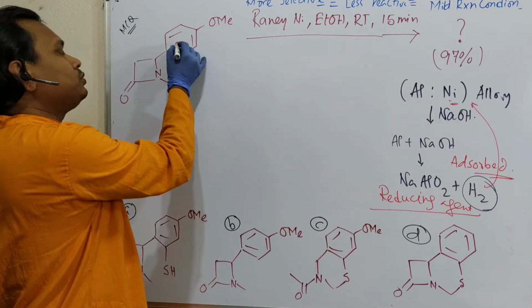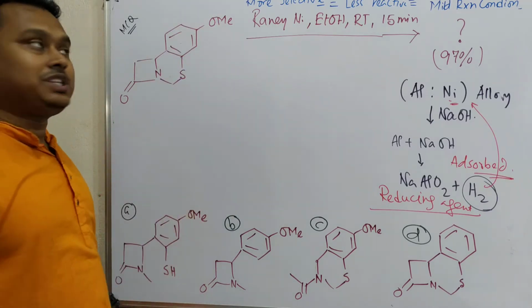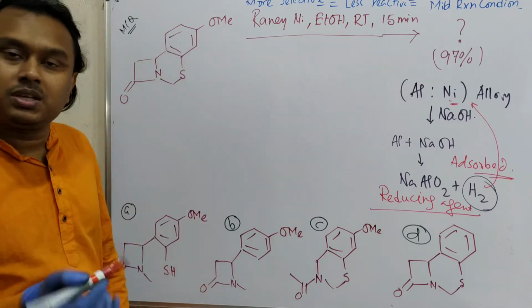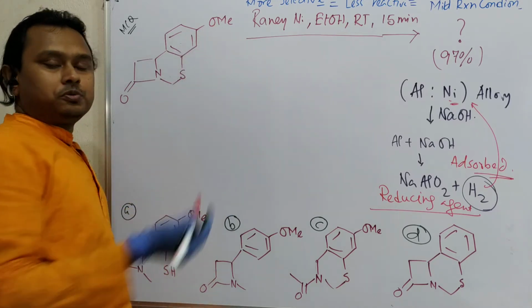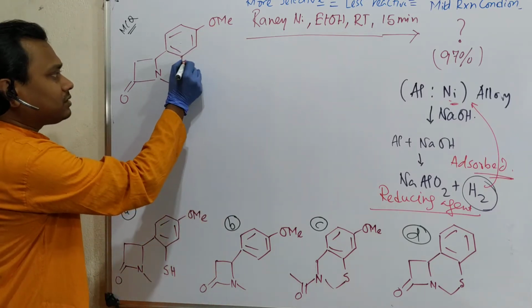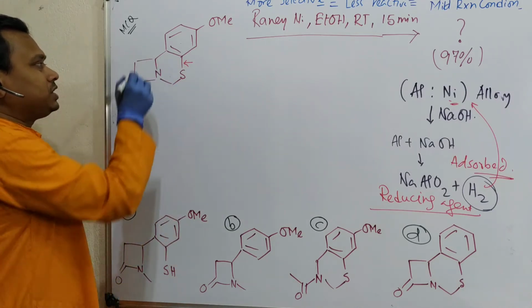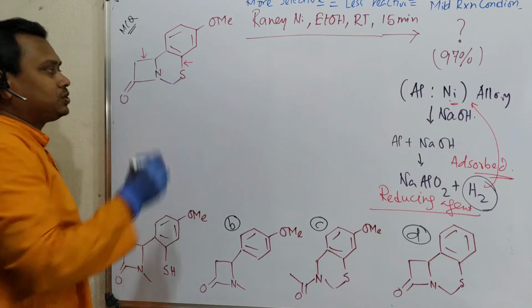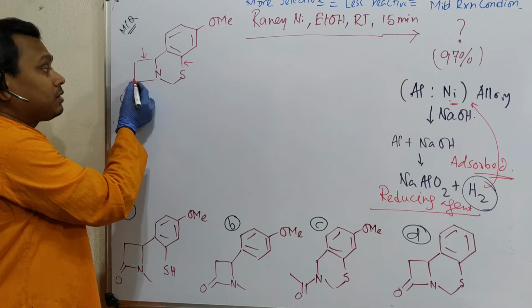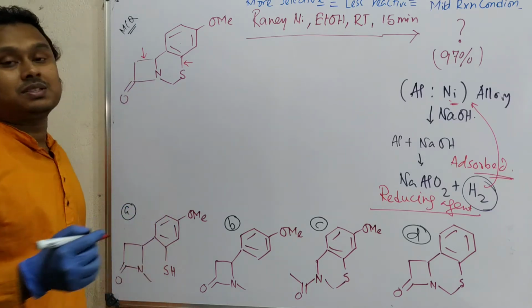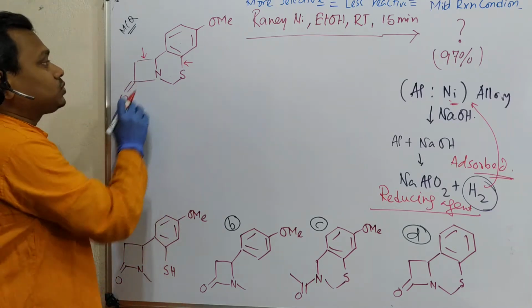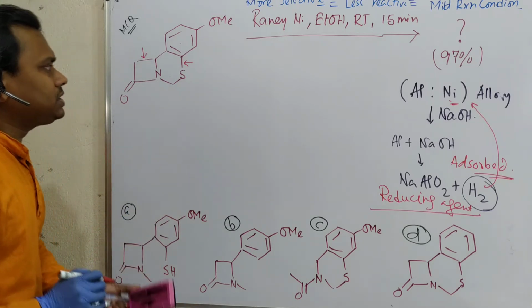Point number 1, you may say that's an aromatic moiety, this benzene could be reduced. Point number 2, this OMe could be reduced. This carbon sulfur bond could be reduced. This carbon nitrogen could be reduced. Even this C=C could be reduced, because it's a 4-member cyclic amide, means lactam. Okay, so this could be reduced. Lots of possibilities there.